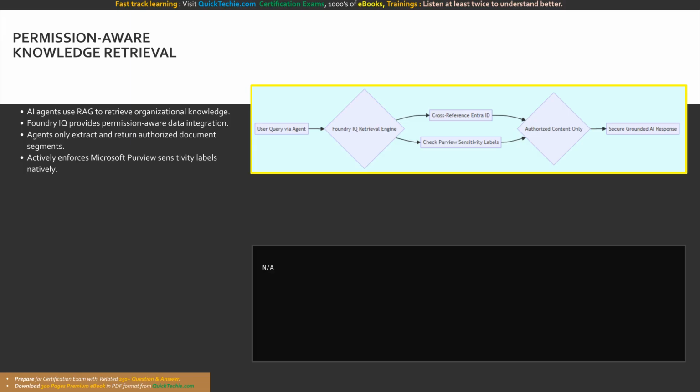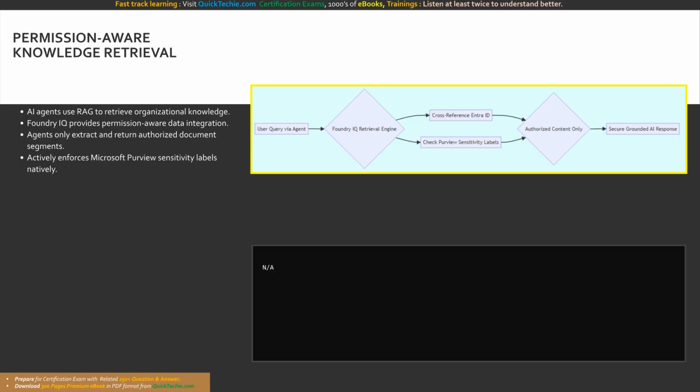This diagram showcases the secure RAG workflow. A user query via an agent enters the Foundry IQ retrieval engine. The engine immediately cross-references the user's Entra ID and checks Purview sensitivity labels on the source files. Only authorized content is extracted and sent to the language model, resulting in a secure, grounded AI response that perfectly maintains internal data privacy.